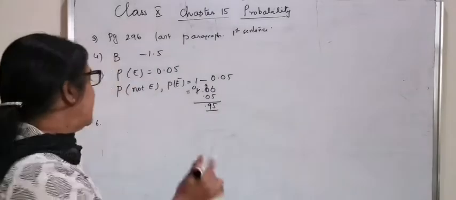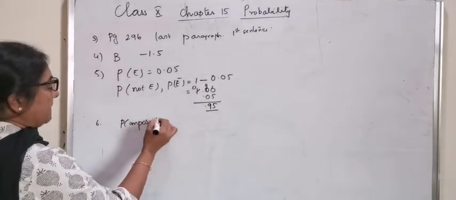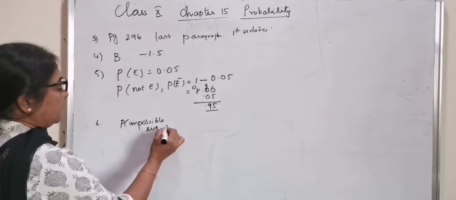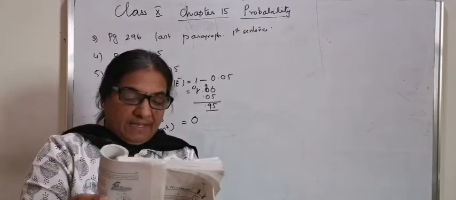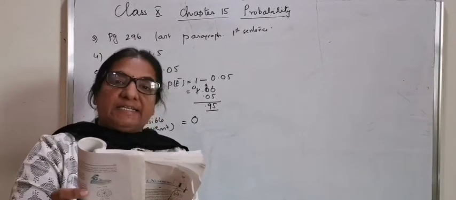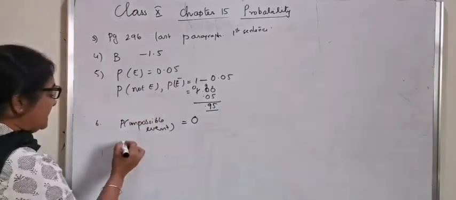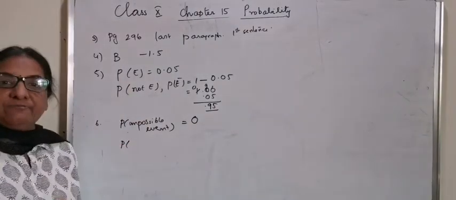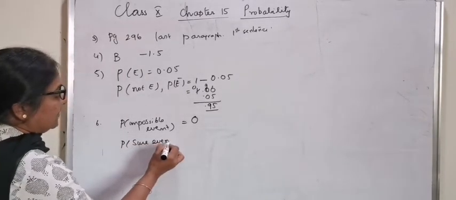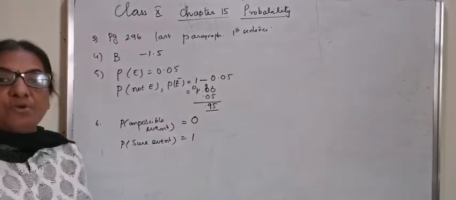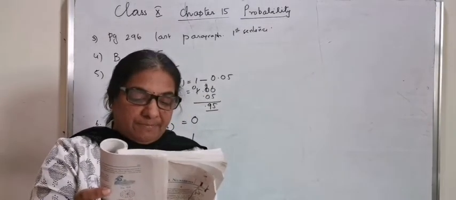It is a probability of an impossible event, and the probability of an impossible event is always 0. And what is the probability that she takes out a lemon flavored candy? Since the bag contains only lemon flavored candy, it is a sure event and the probability of a sure event is always 1.